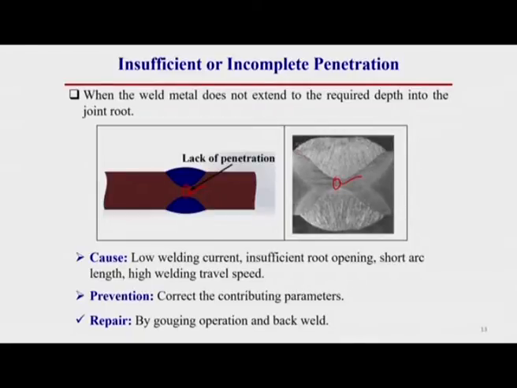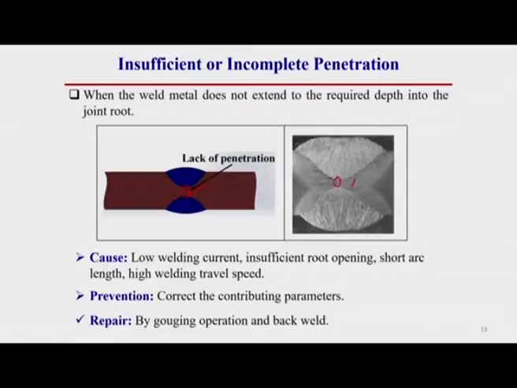Actually, our weld bead should be like this as well as like this. That means, there should be some overlapping of these two weld passes. But what happens, instead of overlapping, here you can see there is a gap between the two weld passes. So, this is insufficient or incomplete penetration.